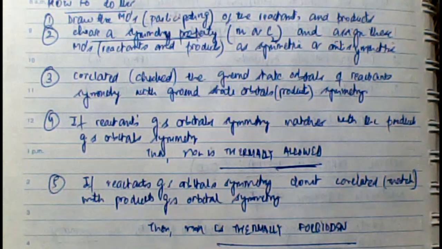Check the reactant's ground state orbital symmetry against the product's ground state molecular orbitals. If it matches, the reaction is thermally allowed. If it doesn't match, the reaction is photochemically allowed. Then go for the first excited state. If the first excited state molecular orbital symmetry of the reactant matches the product's first excited state molecular orbital symmetry, then this reaction is photochemically allowed. It is as simple as this in understanding whether the reaction is thermally or photochemically allowed.